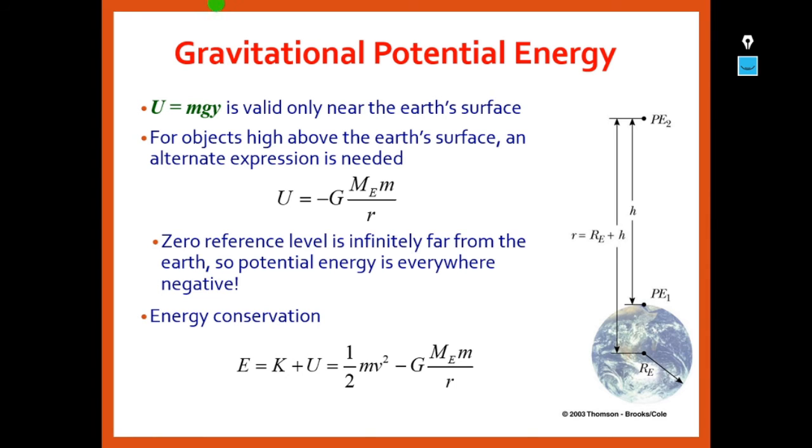Now let us move on to gravitational potential energy. U is equal to mgy is valid only near the Earth's surface. Or else we can say in place of y we can take h, that is the height of the body from the Earth's surface. For objects high above the Earth's surface, an alternate expression is needed, that is U equal to minus G Me m by r. This minus represents the direction of the object away from the gravitational pull. So the zero reference level is infinitely far from the Earth, so potential energy is everywhere negative.